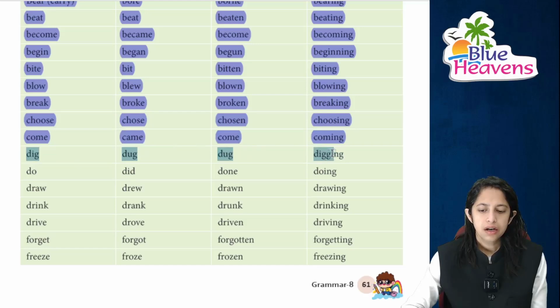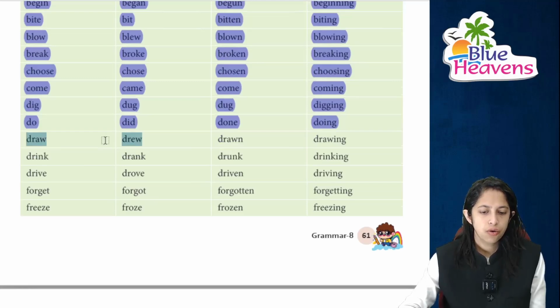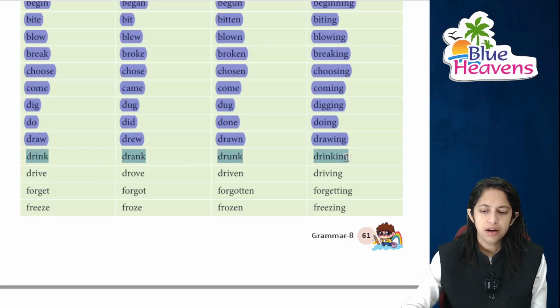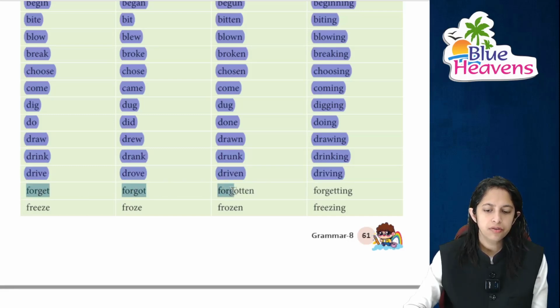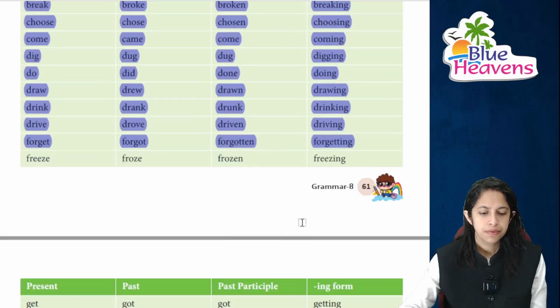Dig का dug, dug, digging, right? Next is do का did, done and doing. Again, next is draw, drew, drawn and drawing. Then it's drink, drank, drunk, and of course it's drinking. And drive का we all know, drove, driven and driving. Very easy. Forget का forgot, forgotten and forgetting, right? Freeze का froze, frozen and freezing.